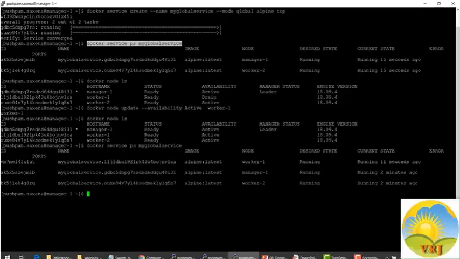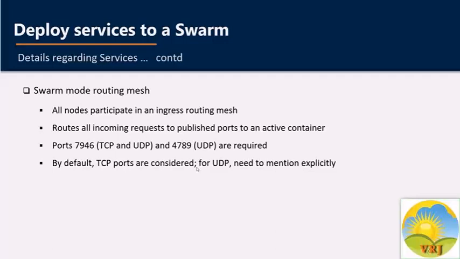Next topic in the section of services is swarm mode routing mesh. Docker Engine swarm mode makes it easy to publish ports for services to make them available to resources outside the swarm. All nodes participate in an ingress routing mesh. The routing mesh enables each node in the swarm to accept connections on published ports for every service running in the swarm, even if there is no task running on that particular node.